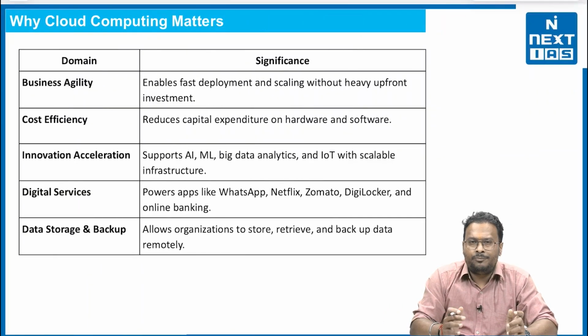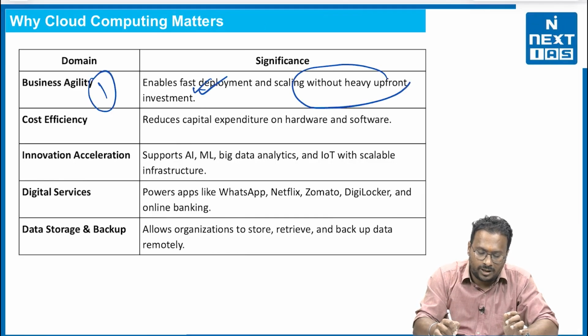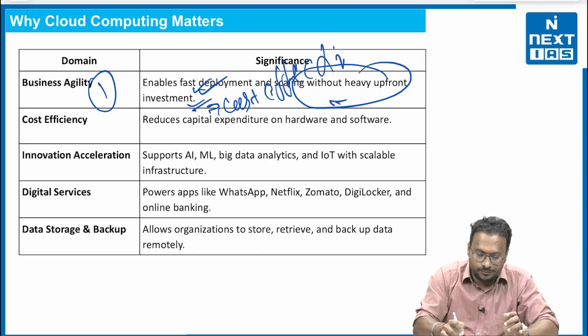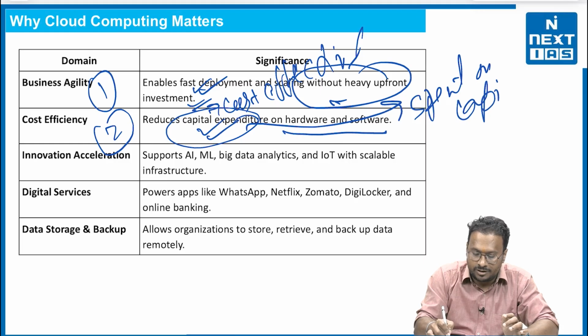Now, why cloud computing matters? Why is it important? First, business agility. It enables fast deployment and scaling without heavy upfront investment. So it will be highly cost effective. Second, cost efficiency. Reduce the capital expenditure on hardware and software. Capital expenditure means the money that you are going to spend on your capital. It will be saved now.